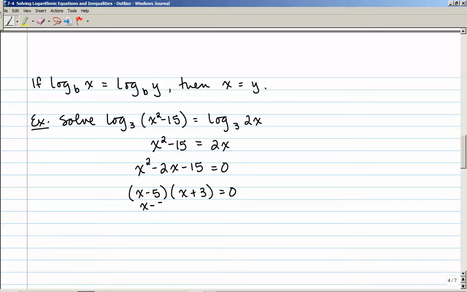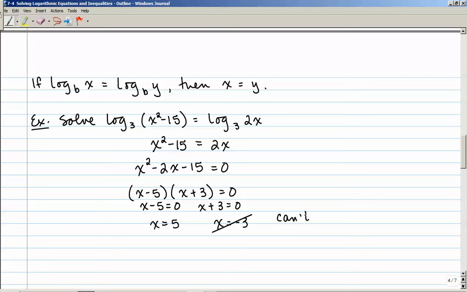Each one of those should equal 0. So x equals 5 and x equals negative 3. But I can't have a negative 3 because, for example, if I were to plug that back into here, log base 3 of 2 times negative 3, you can't, that's undefined.